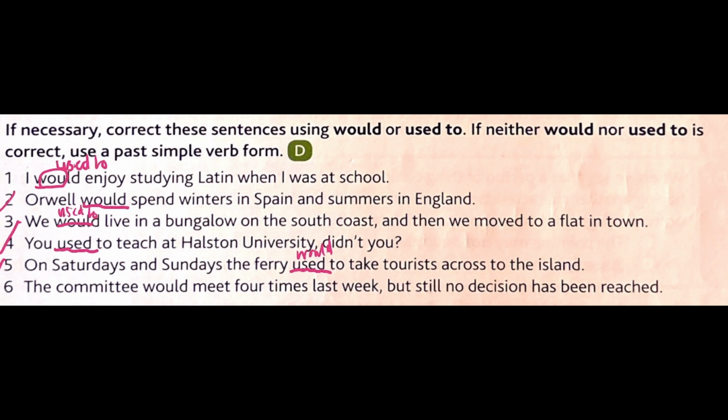6. The committee would meet 4 times last week, but still no decision has been reached. So here we specify the number of times that something has happened, 4 times. So we can't use either used to or would. So instead, we're just going to use the past simple verb form of meet. So the committee met 4 times last week, but still no decision has been reached.